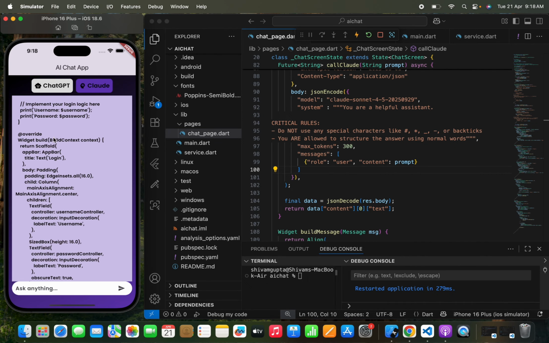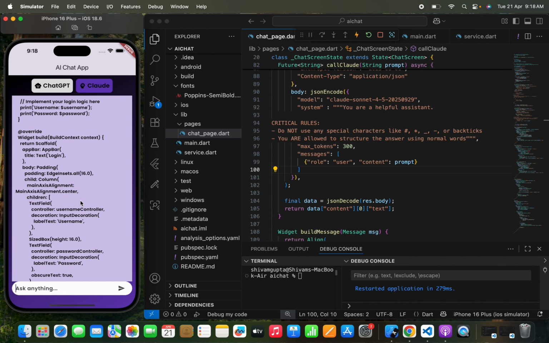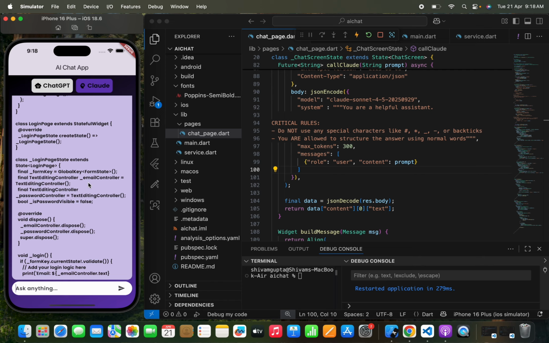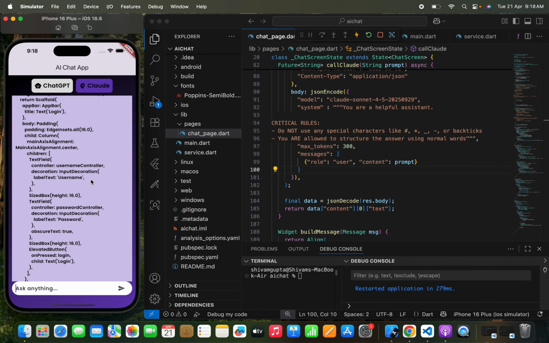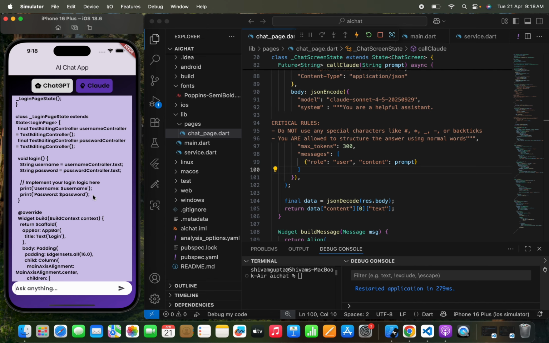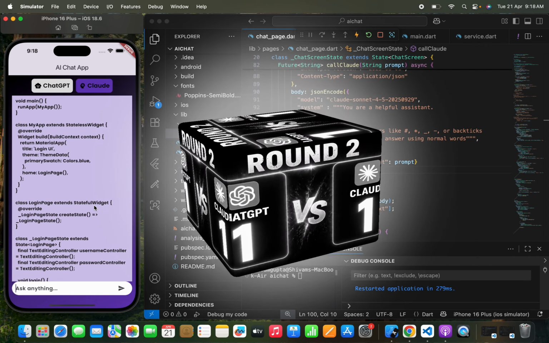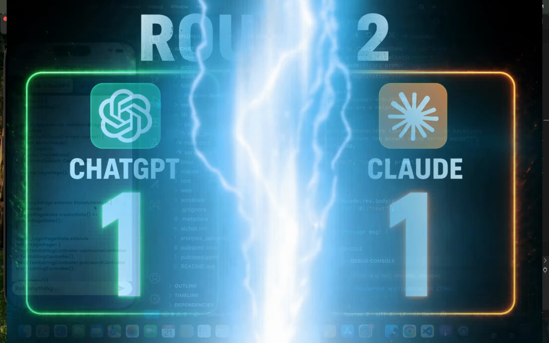You can see that ChatGPT also wrote a UI itself by using a Scaffold widget and a Column widget, but in Claude I didn't find anything regarding a UI. It has just written a function that we need for the login page, but nothing in the UI. But in ChatGPT I got complete, real code. So this round simply wins by ChatGPT, and we are getting a perfect code from ChatGPT rather than Claude. So here is the end of our second round, and the score is ChatGPT 1 and Claude 1, right?